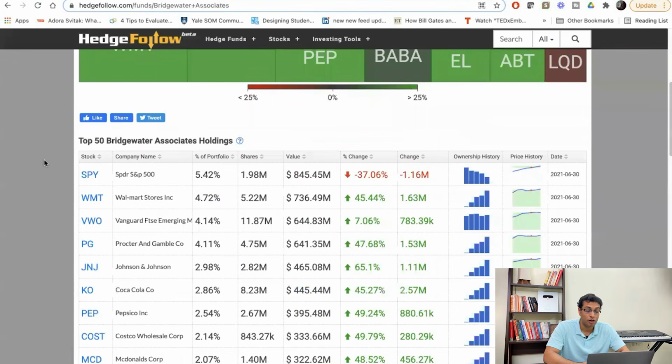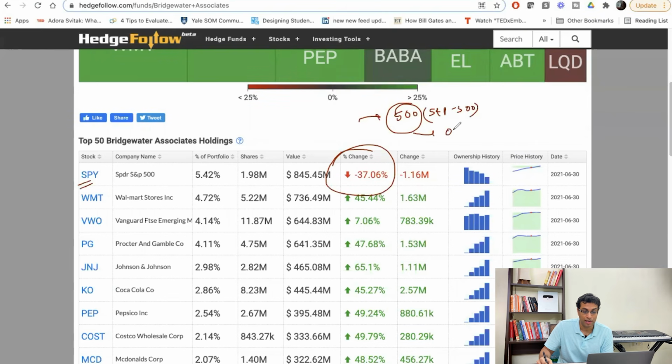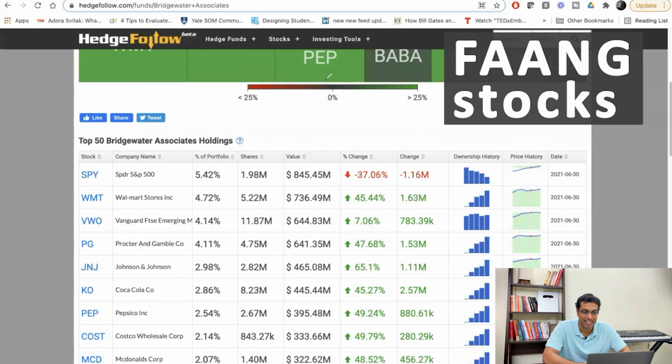The S&P 500 has moved up, and some big investors have reacted. For example, if I show you the portfolio of Ray Dalio, who runs Bridgewater Associates, you will see that he has recently cut down his S&P 500 position by 37%, and 37% is not a small amount. So what does this indicate about the S&P 500? There are 500 stocks that make up the index, and many of these stocks are overvalued. If I ask which of these stocks are likely to be overvalued, the answer lies in FAANG stocks, and I'll tell you why.